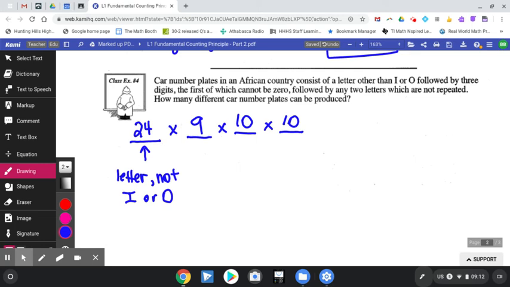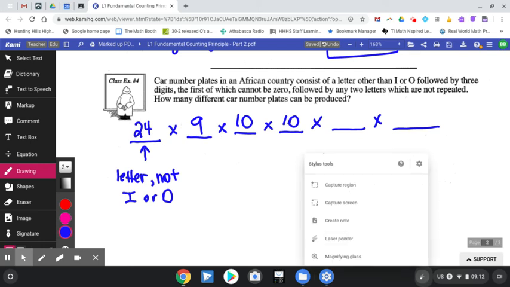And back to the reading. This is followed by any 2 letters which are not repeated. This can be a little bit tricky because since we're back to letters, it almost feels as if it might be connected to the letters that we had here. But this is completely separate. They're not connecting these letters to these ones at all.